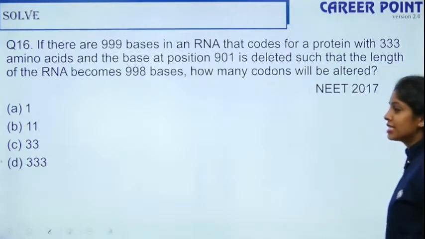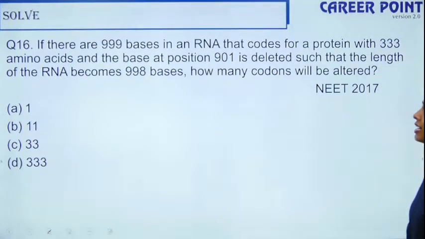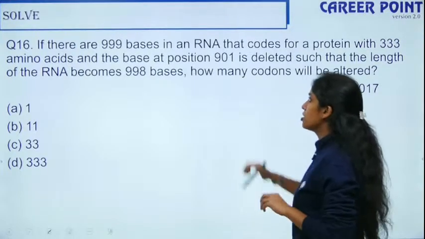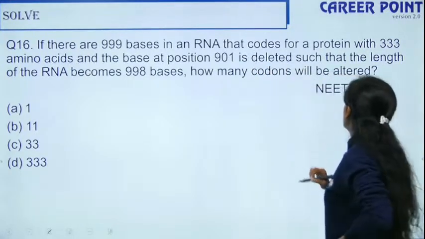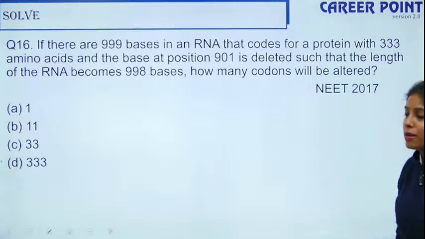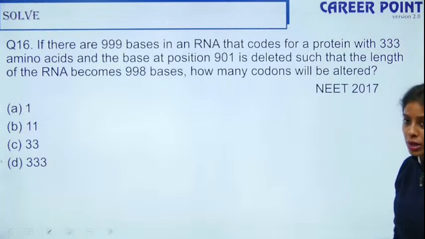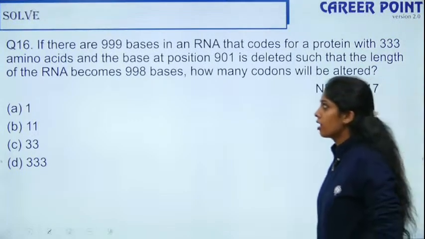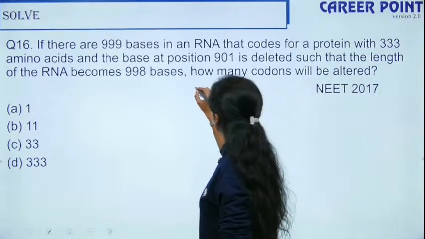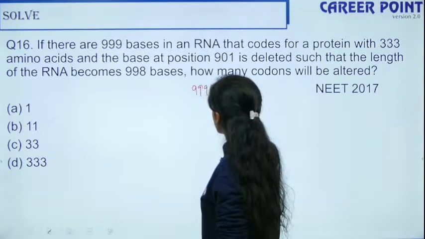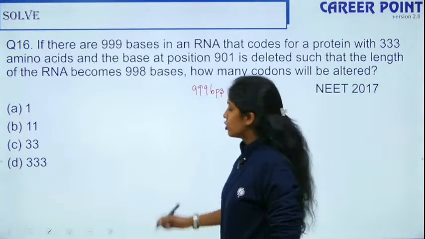So question 16. If there are 999 bases in an RNA that codes for a protein with 333 amino acids and the base at position 901 is deleted such that the length of the RNA becomes 998 bases, how many codons will be altered? So you have 999 bases.